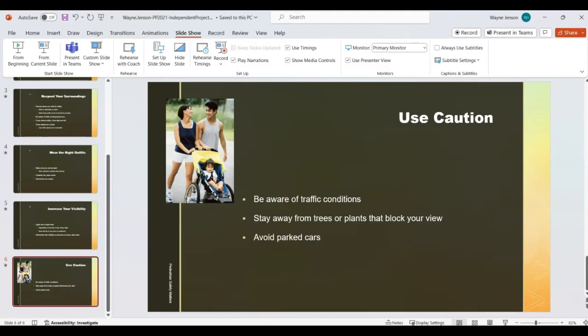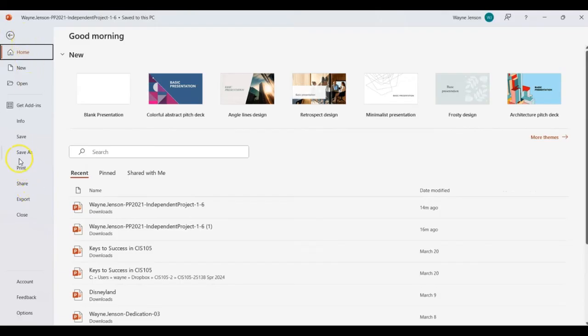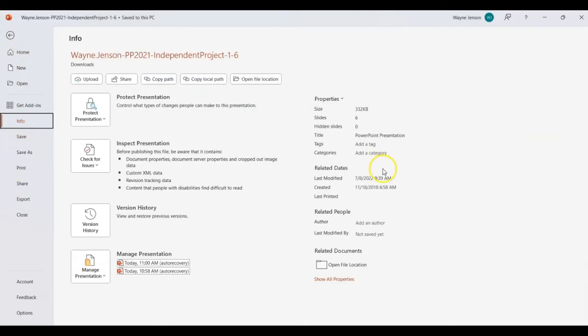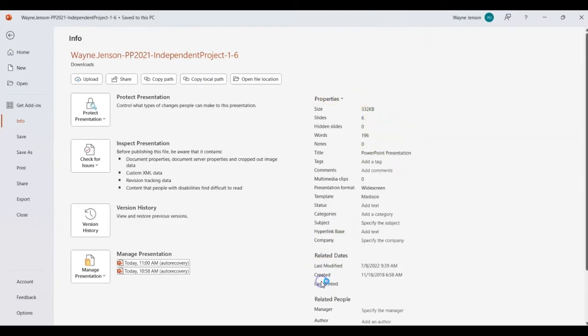Okay, then for step number 14, we're going to open the properties dialog box and insert the following presentation properties. So to do that, we're going to go to the File, Backstage menu, and click on Info, and that opens up the properties. And then we're going to want to click on Show All Properties so that we can do all of them. Then for the title, it's going to be Pedestrian Safety Matters, like that. And subject is active lifestyle.